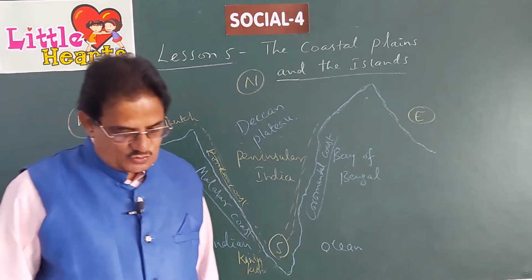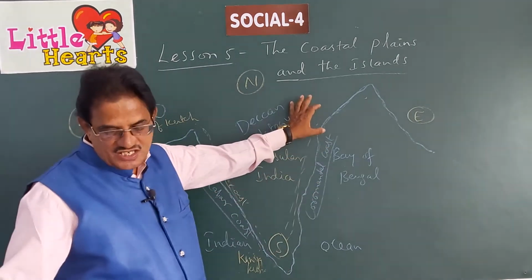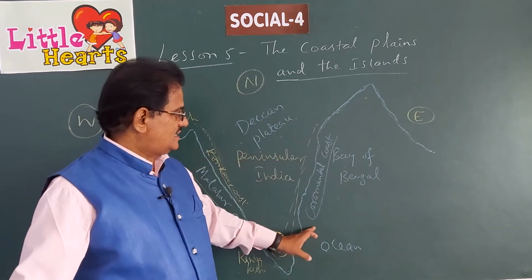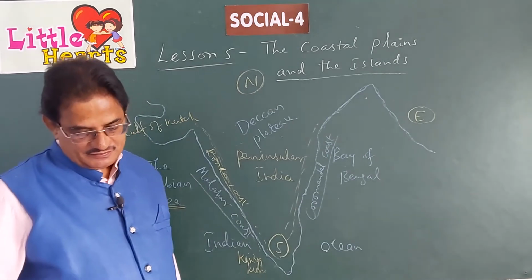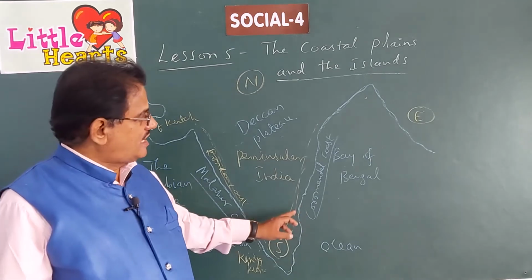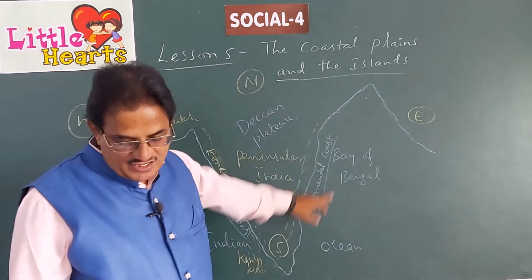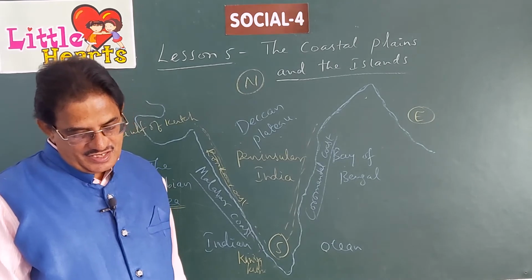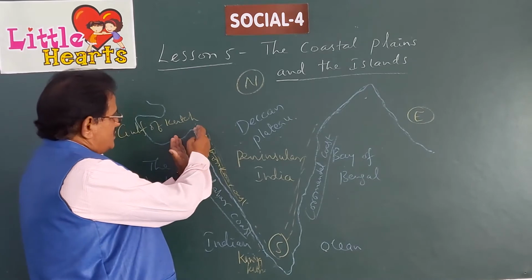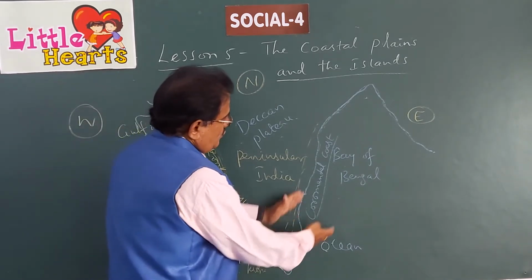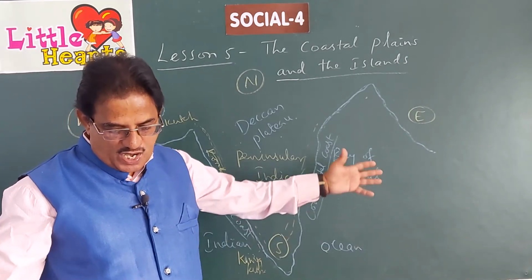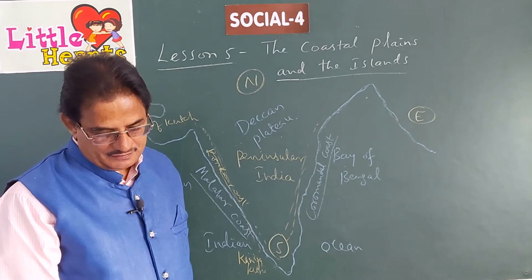The eastern coastal plain lies between the Eastern Ghats and the Bay of Bengal. It extends from the southern tip to West Bengal in the north. It is broader than the western coastal plain. Whereas the western coastal plain is narrow, the eastern coastal plain is broad, meaning it is wide.